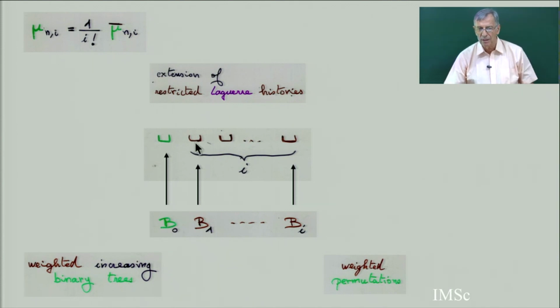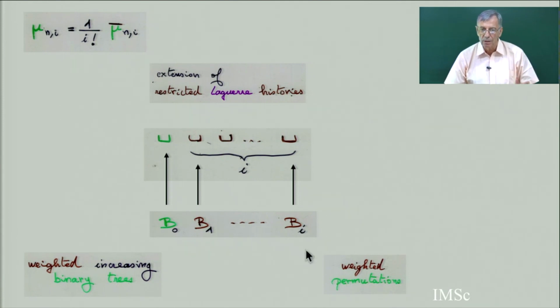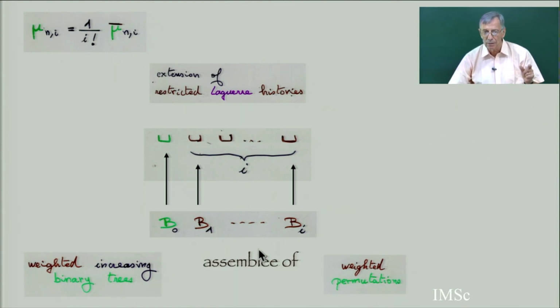So in each cell, at the end, all the cells will be closed, except the green cell, which will be open at the end. So here, you will have a binary tree or permutation, weighted permutation, or weighted increasing binary trees, as you prefer. Maybe binary is better because you can really see the different blocks, different binary trees here, here, here, and here. And in fact, because I divide by I factorial, what I have is an assembly of these binary trees, of these permutations, coming from this I cell, you see.